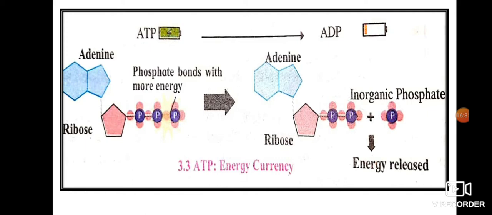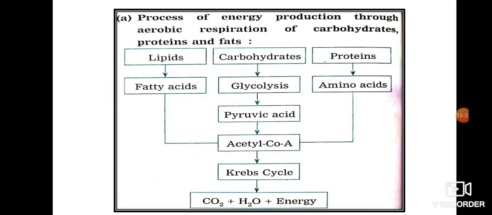Now lipids are converted into fatty acids and proteins are broken down to amino acids. The fatty acid is converted to acetyl coenzyme A, and amino acid is also converted to acetyl coenzyme A. How energy is produced from acetyl coenzyme A, we have already seen in the earlier chart.